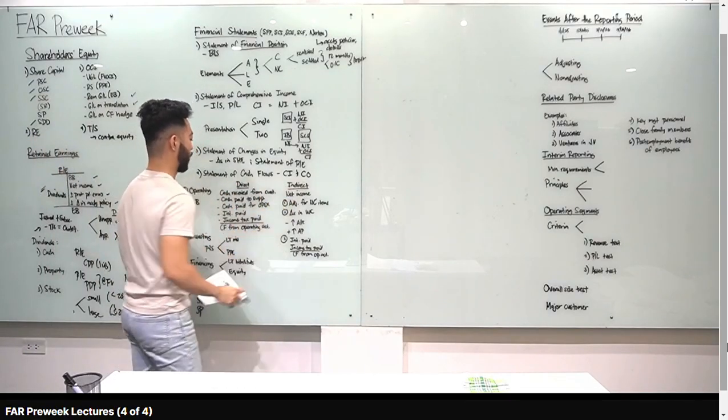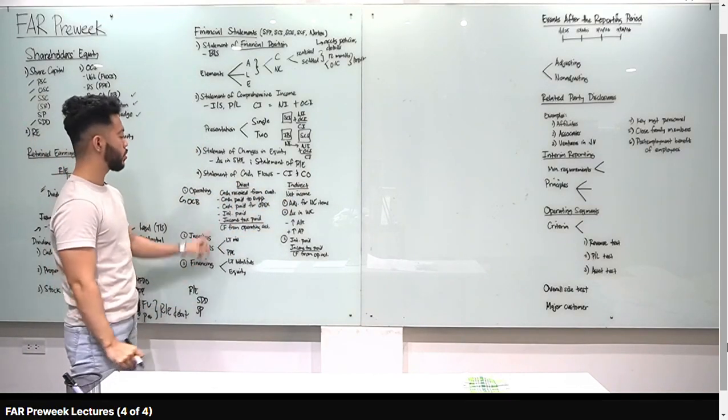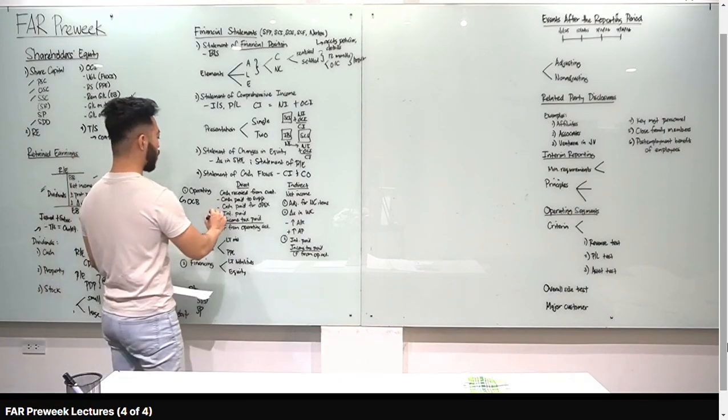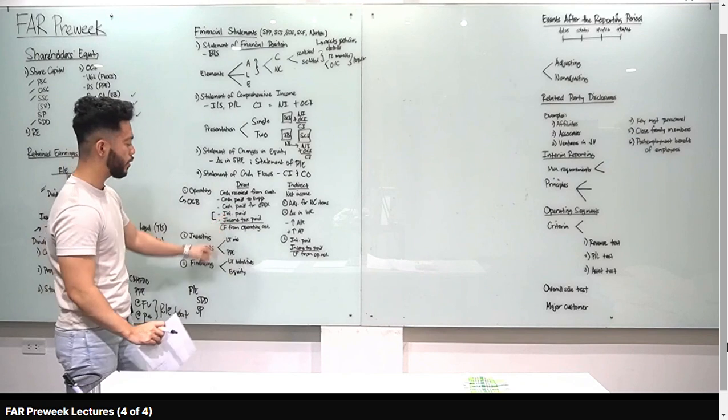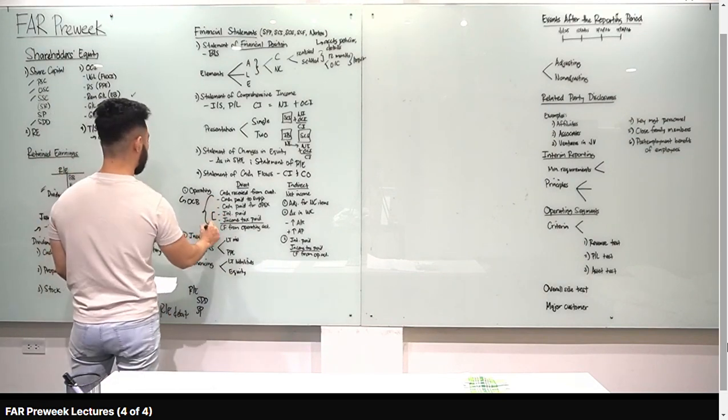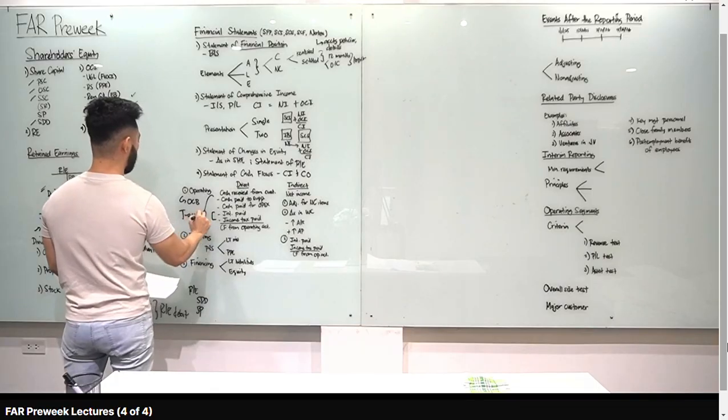Pwedeng direct and indirect. Pag direct, cash received from customers, positive yan. Minus cash paid to suppliers, minus cash paid for operating expenses. Ni-require ng standards na separately i-present natin yung interest paid and income tax paid. You have cash flows from operating activities. Direct method yan. Sa direct method, alam natin, T-account yung technique dyan. Okay, dun tayo sa indirect.